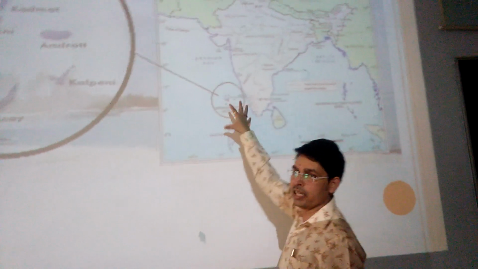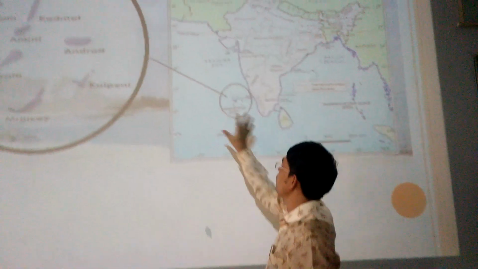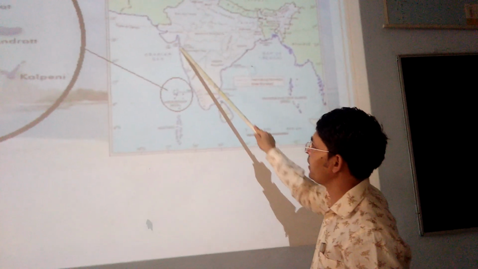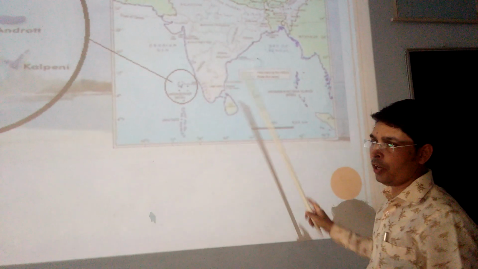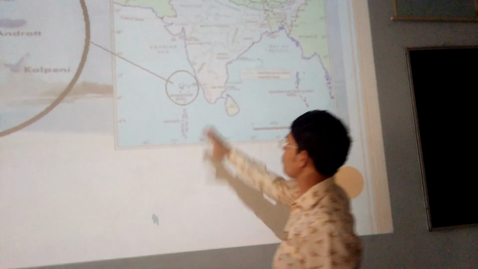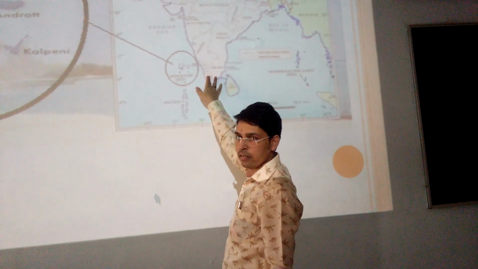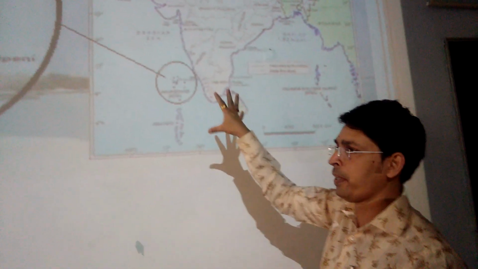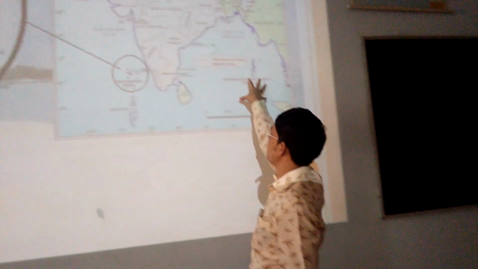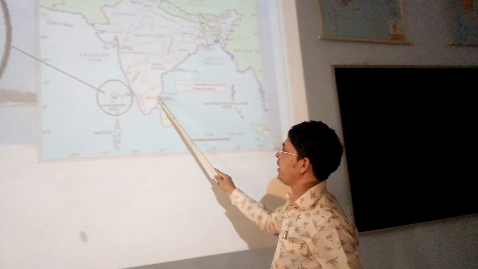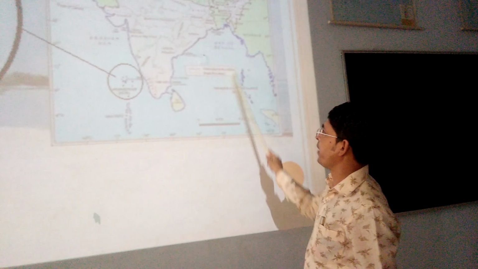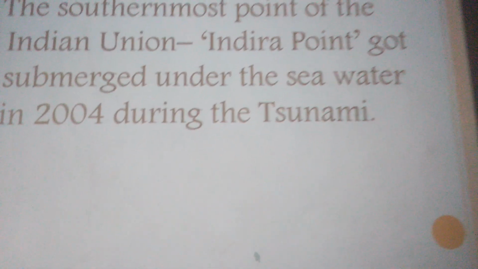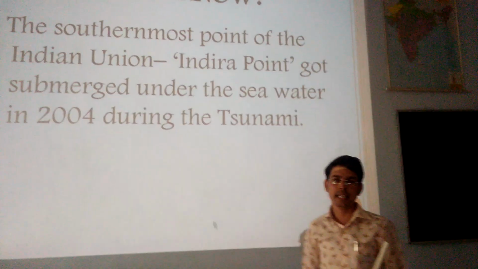So Lakshadweep Islands are in the Arabian Sea. If you are having any problem, you can refer to Gujarat and this coastline. If you are having any more problem, you can have Kerala here. So Kerala side here, Lakshadweep, you can have a clear picture of this. Then Andaman and Nicobar, you can have Tamil Nadu over here, and then the Bay of Bengal, you should remember this.